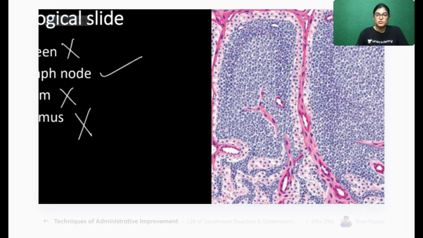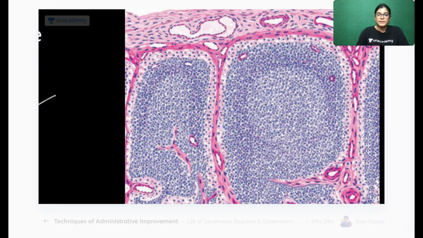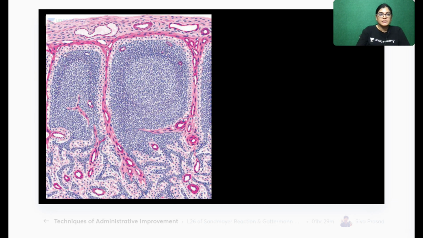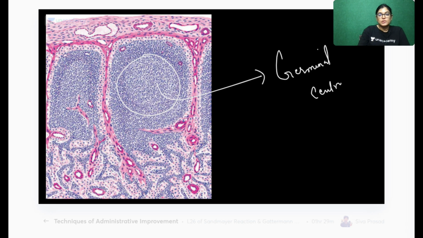Let me now show you this slide. Let me zoom in on it. Okay, so here you can see this whole area, this is the GC. What is this? This is the germinal center. And this whole area which you are seeing is the lymphatic aggregation.